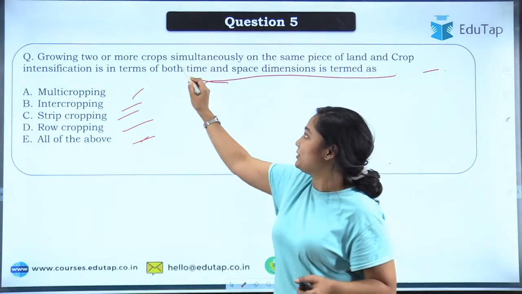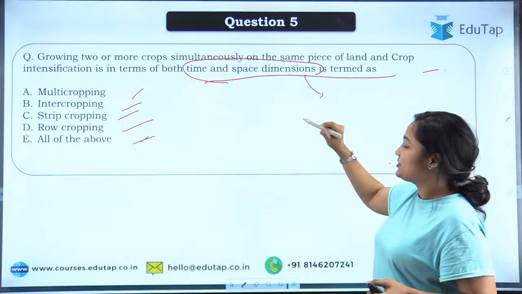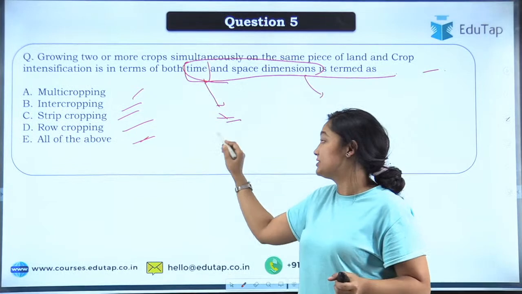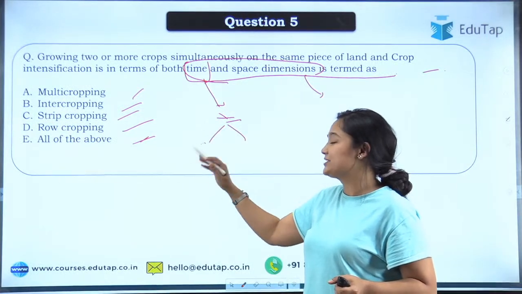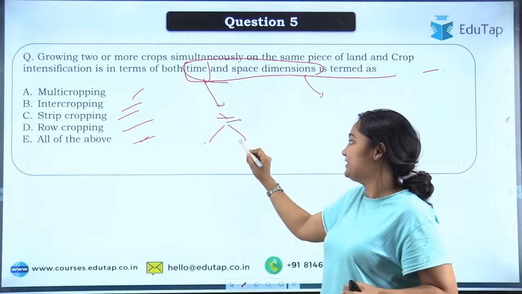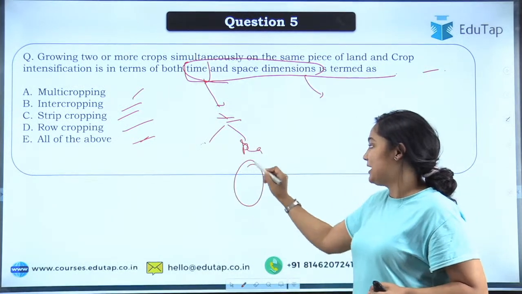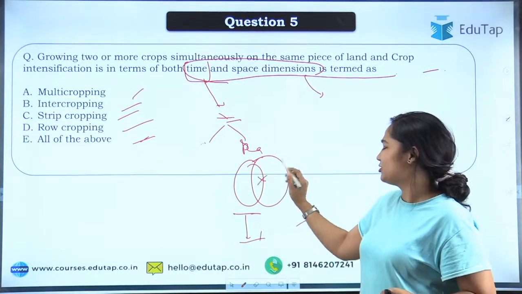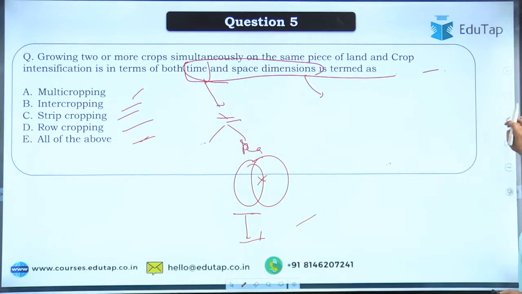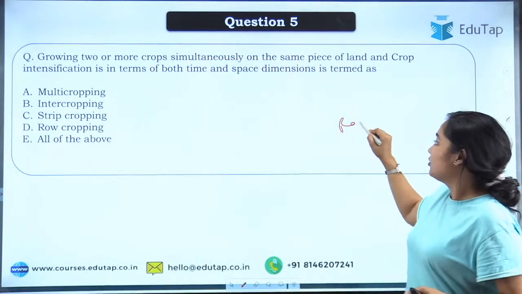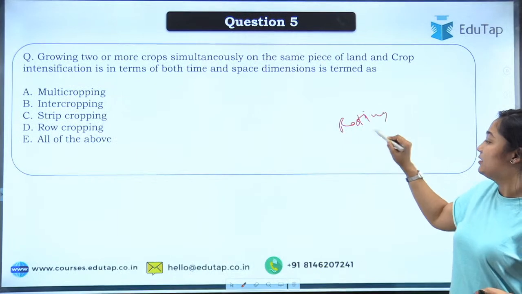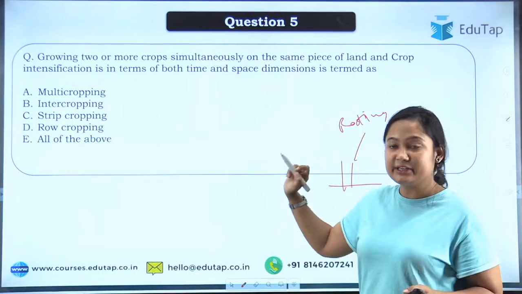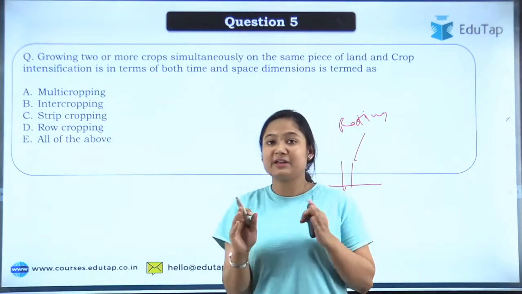So in sequential cropping, only time was the constraint. Let's say, if time we are going, that is sequential cropping. In sequential cropping we discussed double, triple, quadruple cropping. Then there was ratoon cropping. The first crop that you grew is not overlapping, I beg your pardon, that was ratooning. The crops themselves get grown from the stubble, so that was ratooning. So multi-cropping and intercropping are the answer.